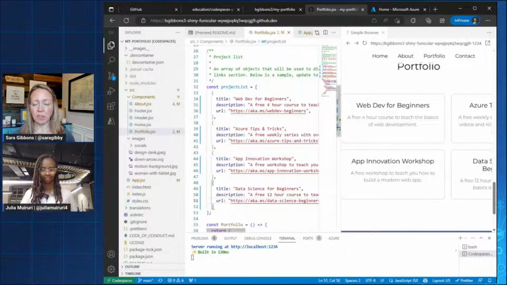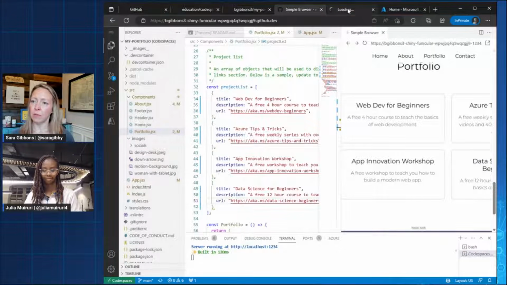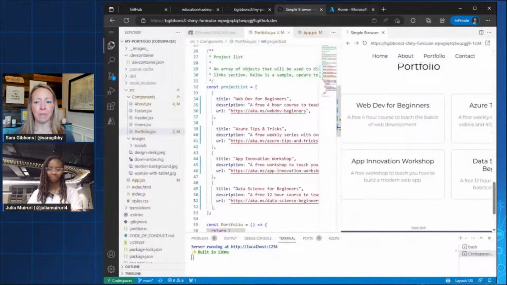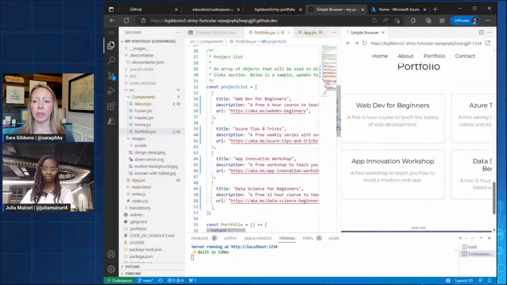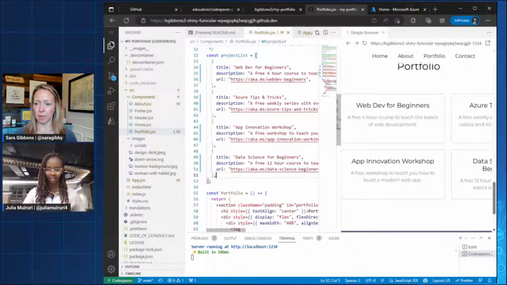Data science for beginners is just another open source curriculum that we have. That's on the broader team for Julie and I, and it's just really cool. So let's see if that link was correct, because now I'm curious. That one worked. Yeah, that's awesome. But I like, Julie, that you called out the fact to think of Copilot as your pair programmer, right? Like you still need to read it and check it and make sure everything works. That's a really good call out. Yeah, for sure. So I think we have something good there.